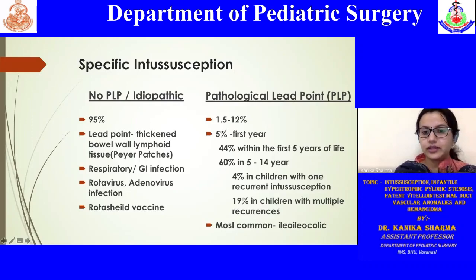Another important classification is the pathological lead points, which account for nearly 1.5 to 12% of all, and they do get noticed slightly later in life. As I told you, the most common presenting period is 3 months to 3 years. So if we get intussusception beyond that, we should always keep a suspicion of an associated pathological lead point.